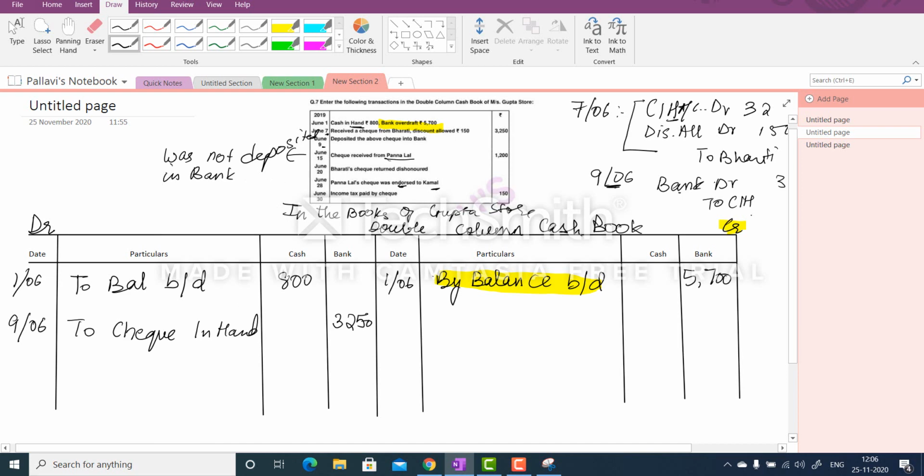So here you will skip this because the entry for 15th June is again going to be check in hand to Panna Lal, and the amount will be 1200. So is cash coming in here, bank or cash? No. And are you depositing it in the bank on a later date? No, you are endorsing it. Endorsing a check means giving the check which is in your hand to Kamal. So again, cash and bank are not affected. So you will not record this in the double column cash book, and you will not record this as well.